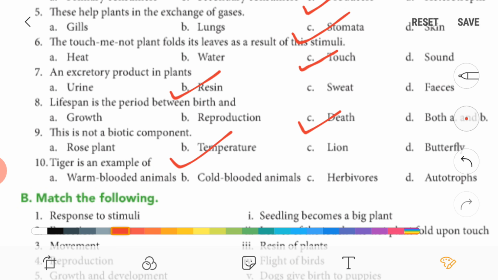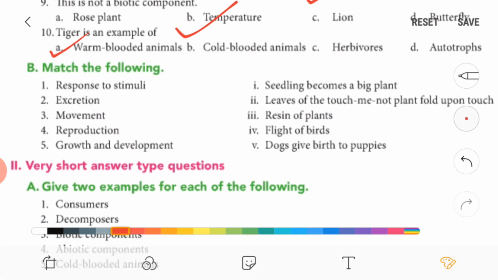10th, tiger is an example of warm-blooded animals, because warm-blooded animals do not change their body temperature with changes in the outside temperature. Now let's solve matching. So here response to stimuli, first one, so answer will be response of leaves of the touch me not plant fall upon touch.